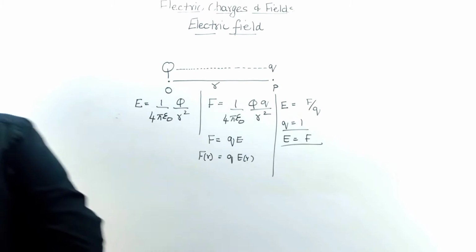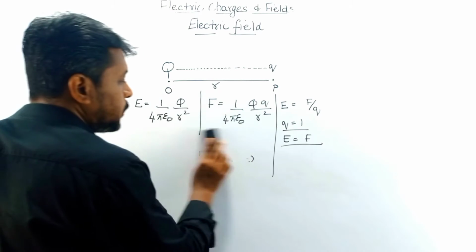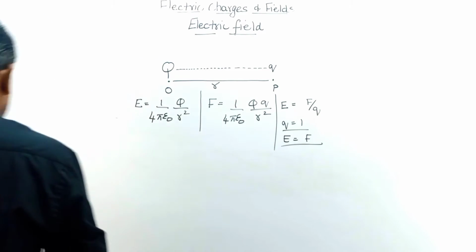Now finally the statement. What is the statement with respect to electric field intensity?